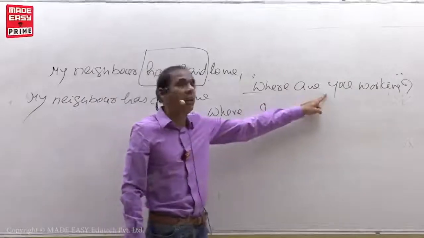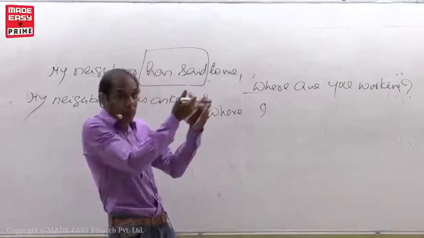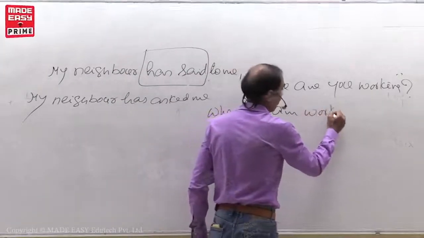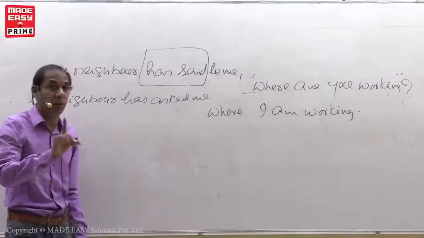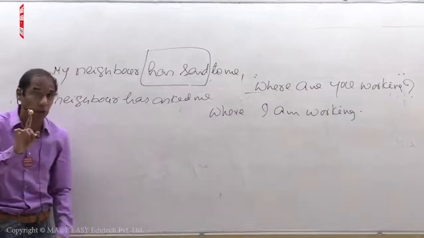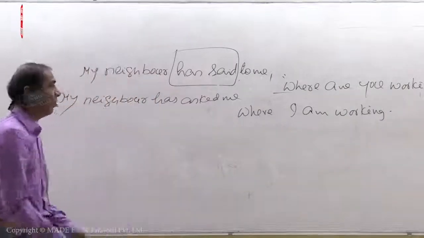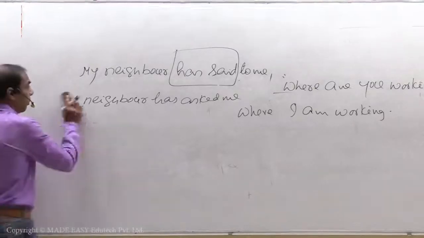What is the tense form given here? Where are you working? Present continuous. So I have to repeat the present continuous. Where I am working. Where am I working? If you write interrogative form. Right? A number of times I told you not to write interrogative forms in indirect speech. Don't confuse. Where I am working. Okay? One more.